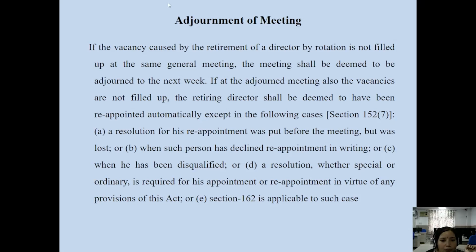In that case, he cannot be reappointed as a director after his retirement, because he declined reappointment in writing.